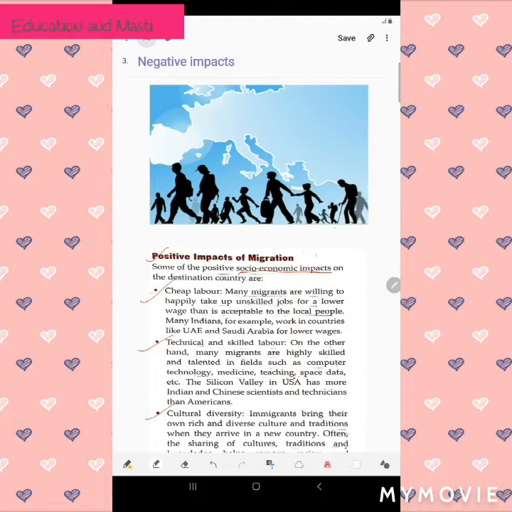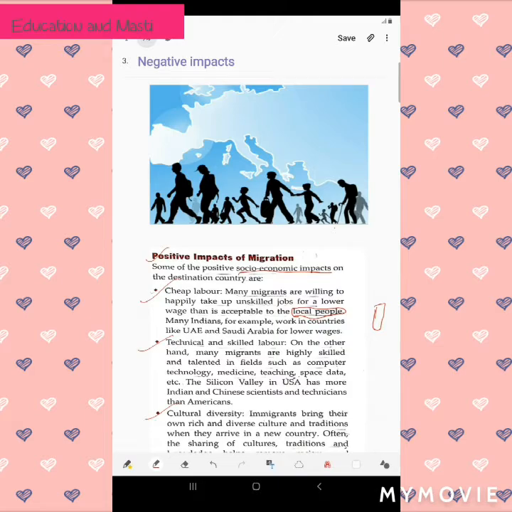Now the local people will demand more money. You might have also heard, if I am building a house, I will call laborers from other states to build my building. I will not call the local people. Why? Because local people will demand more money. But if we call the people of another state, they will work nicely for less, meaning I will have to give them only less money for the work. That is what cheap labor is. If I give that work to the local laborers, they will ask for more money.